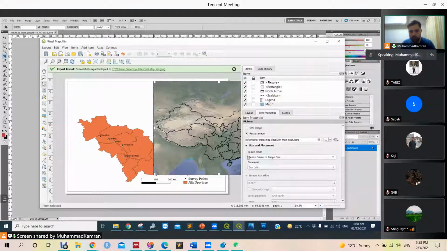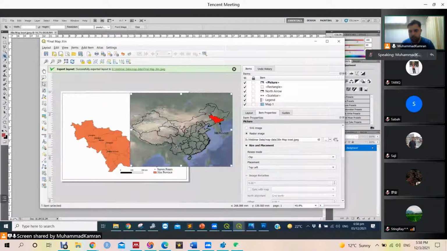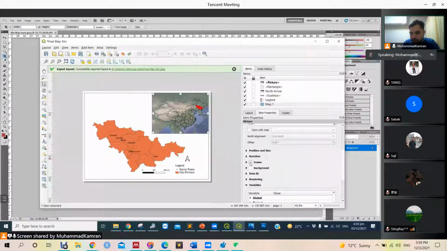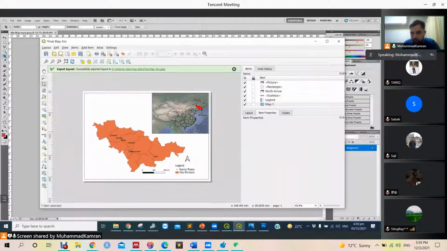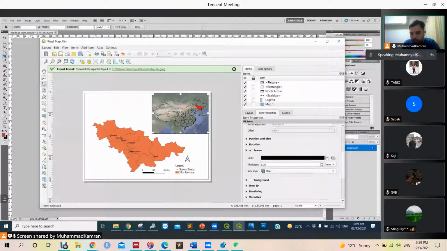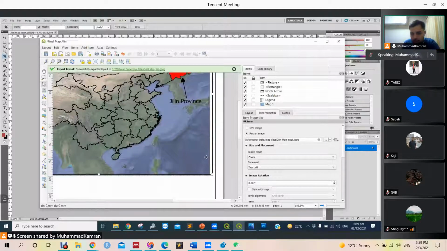Oh sorry, what happened to that? Control Z. Yes. Okay, let's Control Z. This is the frame. We are going to have a small frame outside. Here is the frame. Thickness around 1 or 0.5 is okay. And let's fix it here like this.